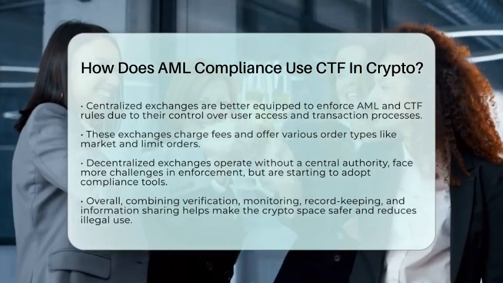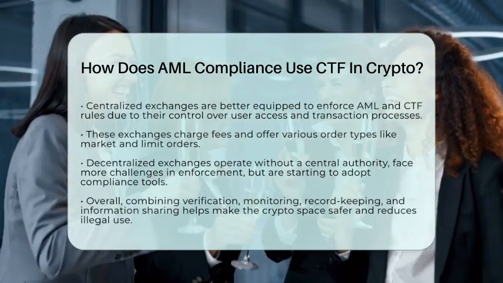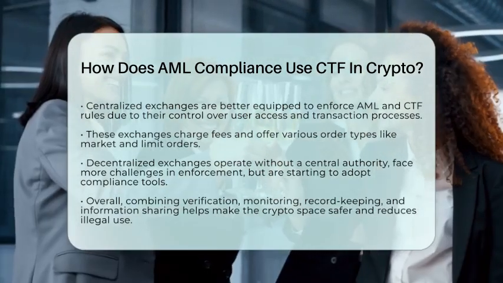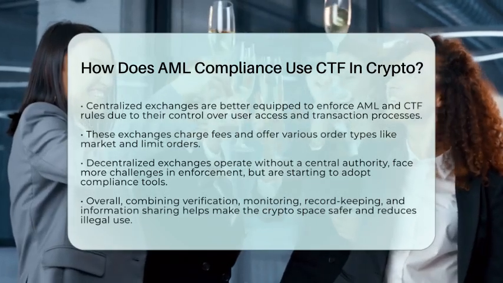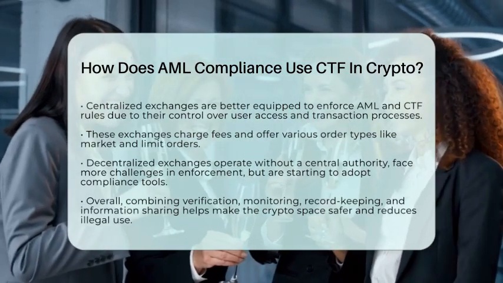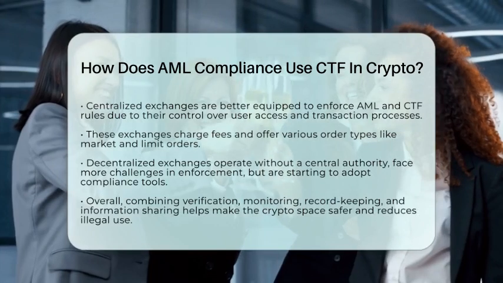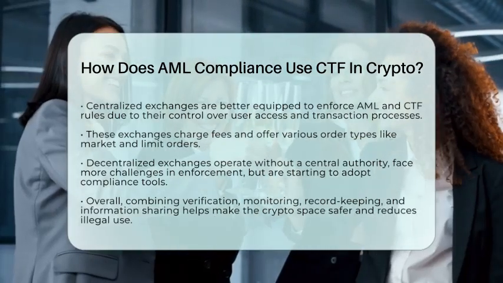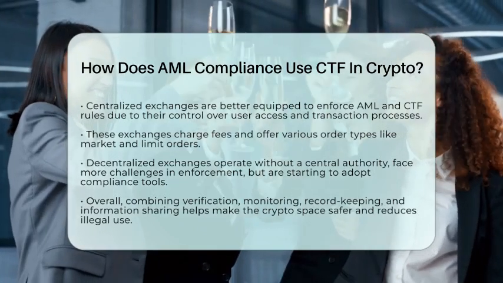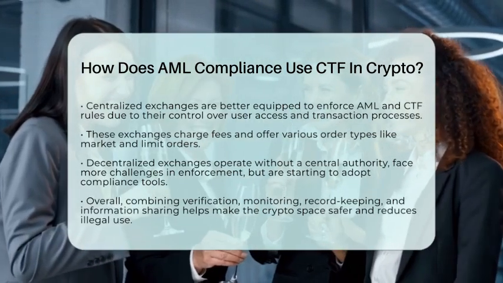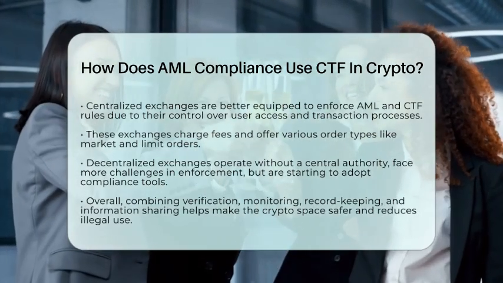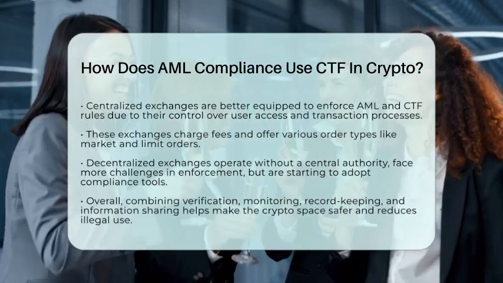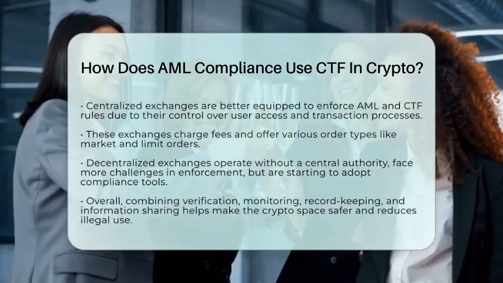In summary, AML compliance uses CTF by verifying identities, monitoring transactions, sharing information, and reporting suspicious activity. Centralized exchanges can implement these measures directly, while decentralized ones are gradually adopting solutions to address the risks. This combined effort helps keep the crypto space safer and less attractive for illegal activities.